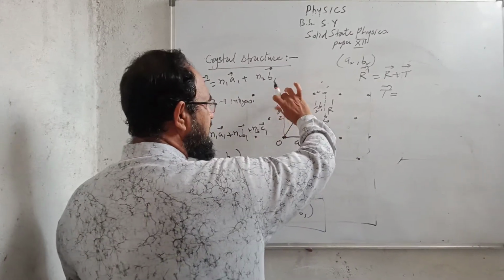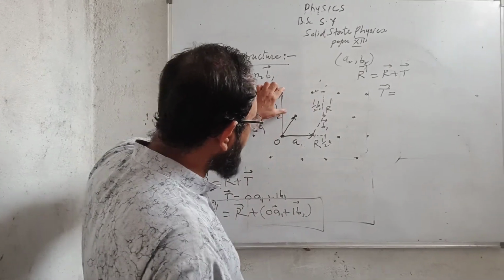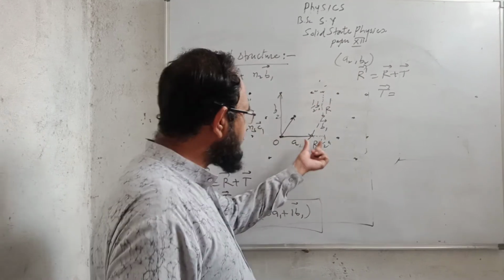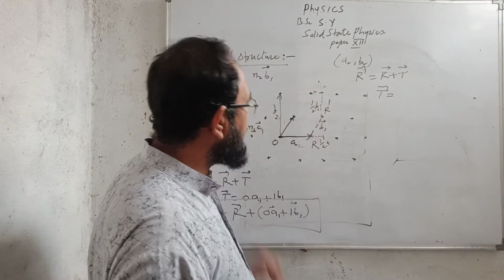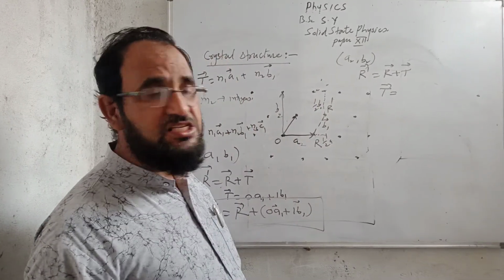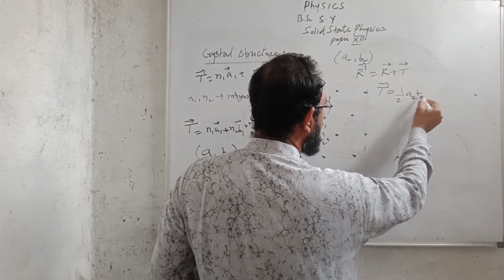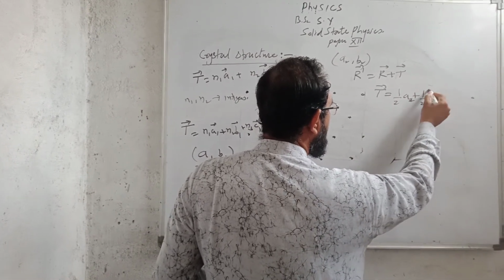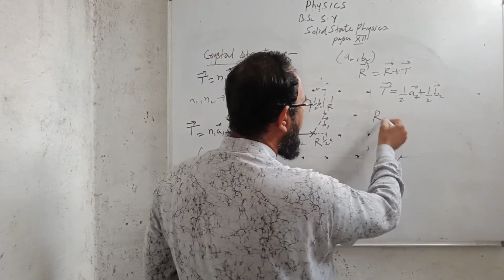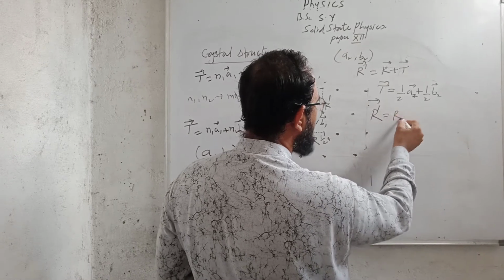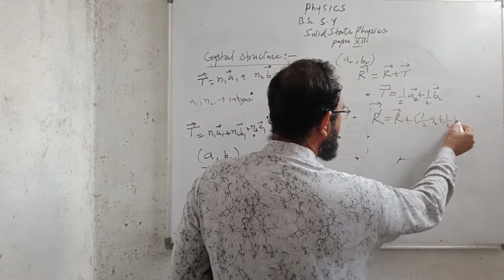The total is b2, and this distance is half b2. If it is half a1, then it is half a1. So I can write the value of translation vector T as half a2 plus half b2, where a2 and b2 are the fundamental vectors. So the value of R dash is equal to vector R plus half a2 plus half b2.